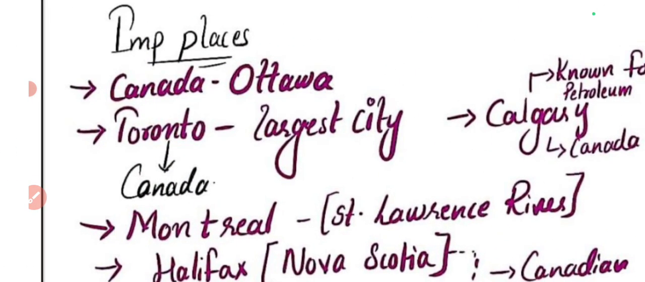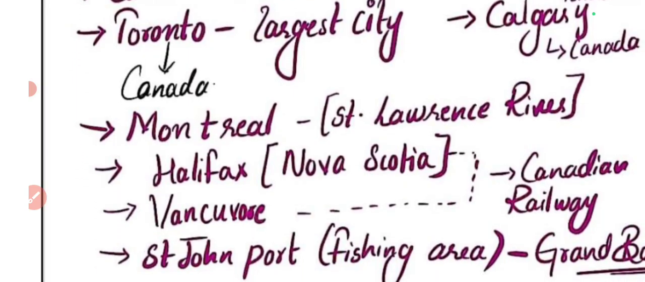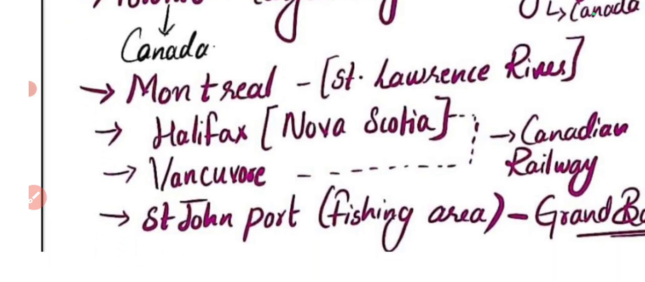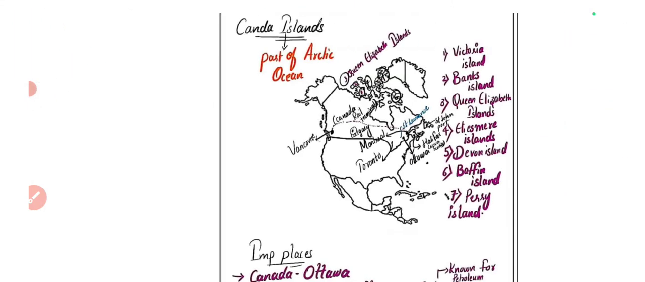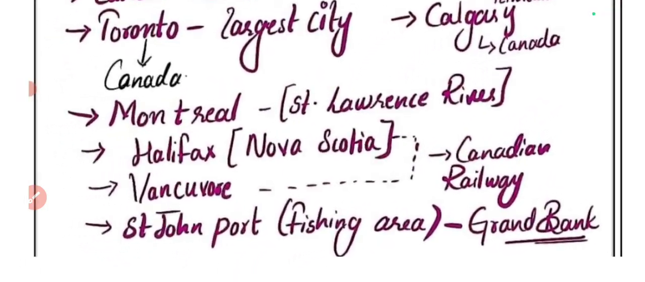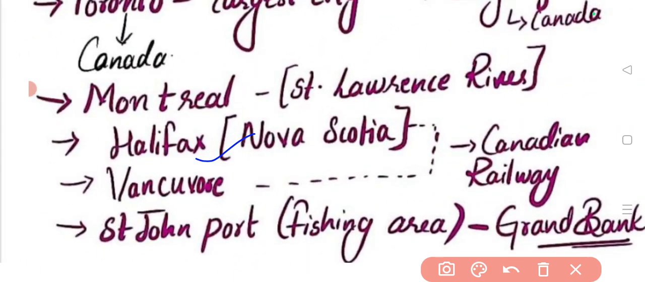So in Canada, whatever places we have read, let's revise. First one is Canada. Canada's capital is Ottawa. Toronto is the largest city, which is in the south of Ottawa, and to the north of Ottawa lies Montreal, which is on the banks of the St. Lawrence River. Now let's see other places of Canada which are important for us. One is Halifax and another one is Vancouver.